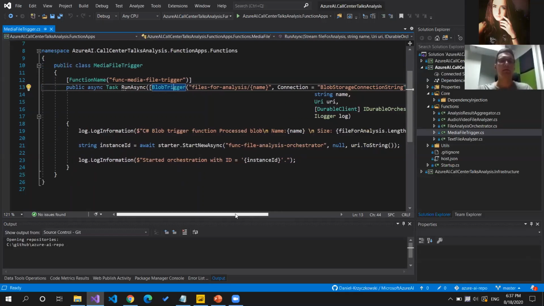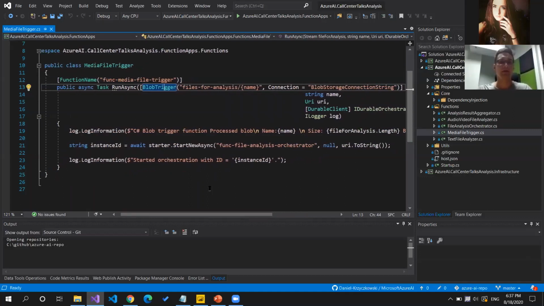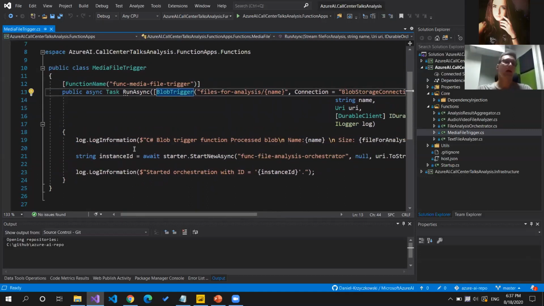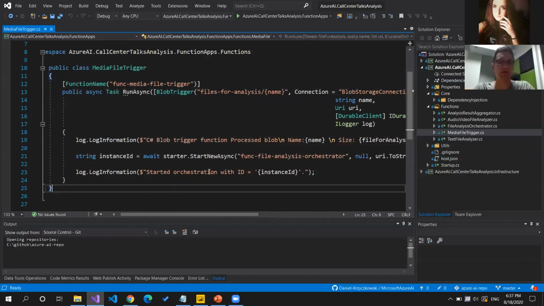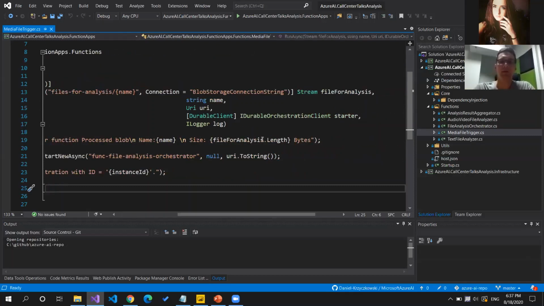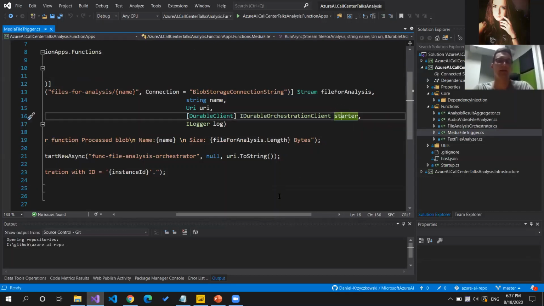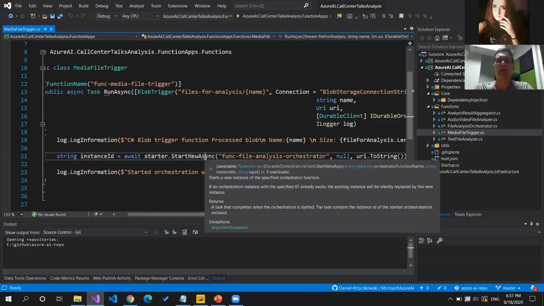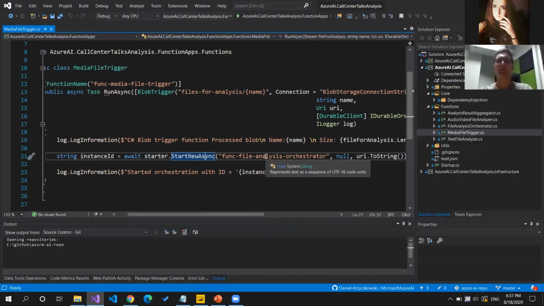And what is happening below in this function, let me enlarge this code. Of course, we added logging here just to make sure that we know that a new file was uploaded to the blob storage. And here we are using this IDurableOrchestrationClient interface, but of course this is the instance, to start a new instance of the orchestrator. So the function that will be responsible for further processing, I would say, to make it easy.